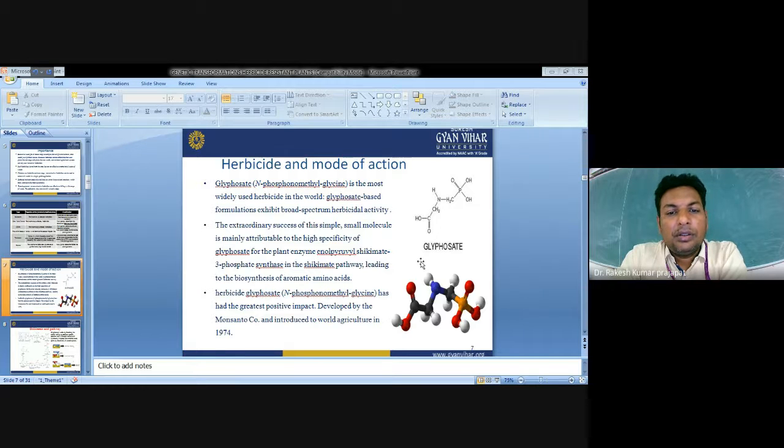Herbicide glyphosate inhibits the enzyme EPSP synthase, leading to disruption of the biosynthesis of the amino acid pathway, affecting the key enzymes. The herbicide glyphosate has had the greatest positive impact. It was developed by Monsanto and introduced to world agriculture in 1974. This herbicide is glyphosate.